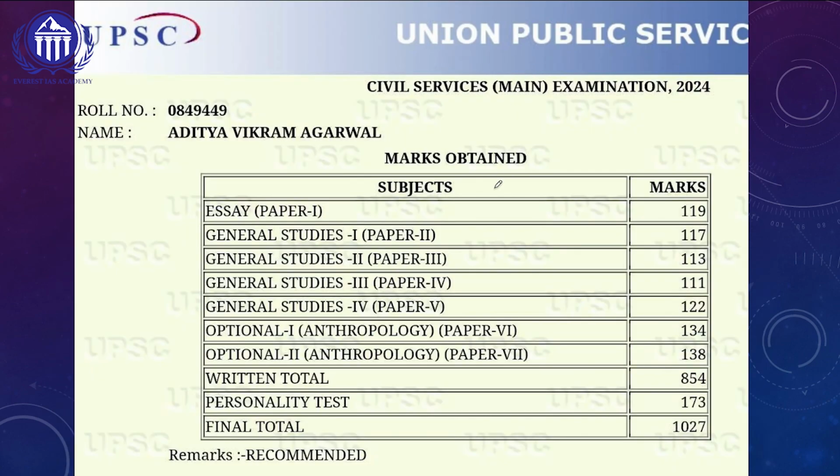Not only that, if you look at his overall marks, he has got 854. Even All India Rank 1 Shakti Dubey has got only 843 marks. That is why I am telling that we need to learn a lot of things from this All India Rank 9, Aditya Vikram Agarwal. And if you look at his GS paper 3 marks also, out of 250 marks, he is able to get 111 marks.